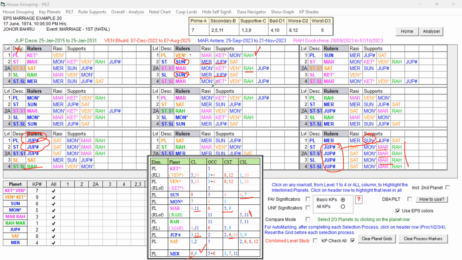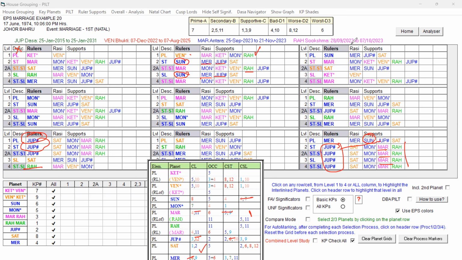How? Mercury Bhukti lord has the primary cuspal sublord planet Sun in its supports. That Venus is in the star and sub of that Sun only. That way, Mercury Bhukti and Venus Antara will connect to the key planets.